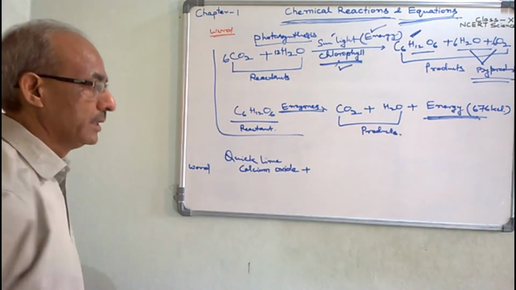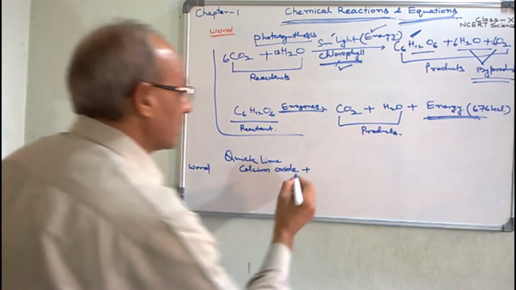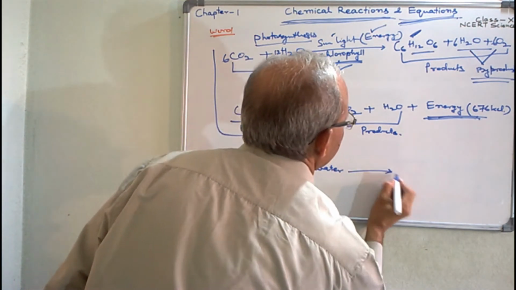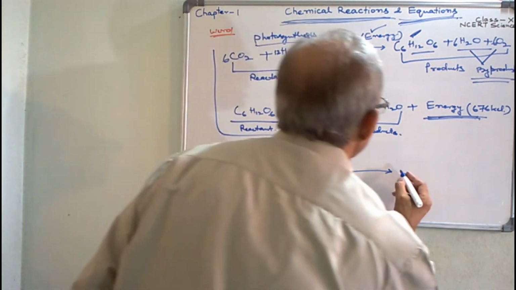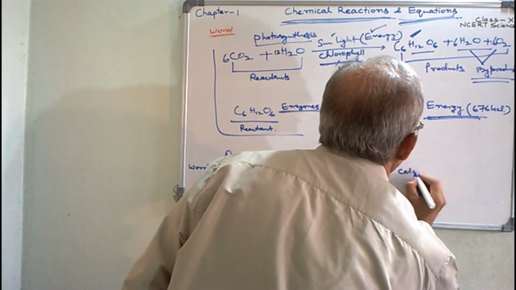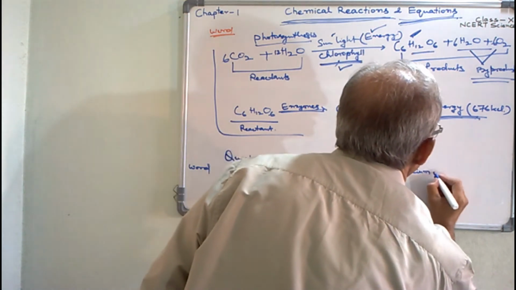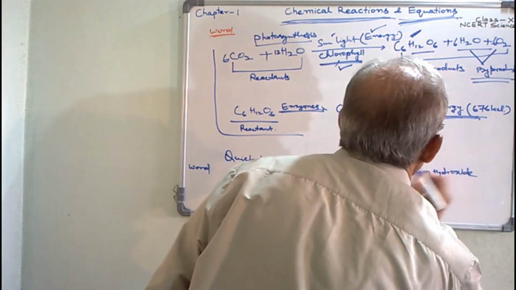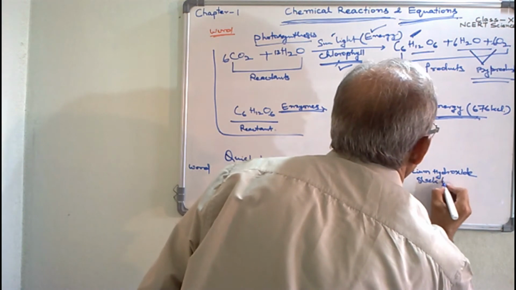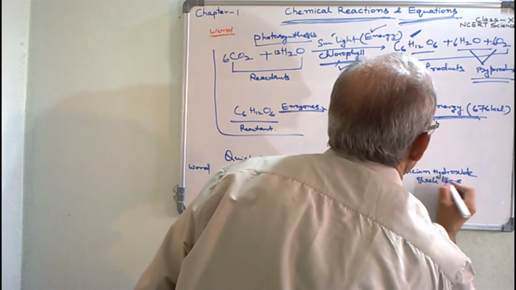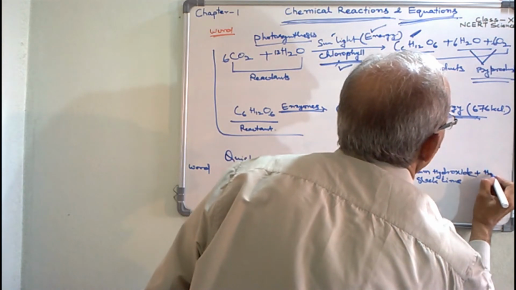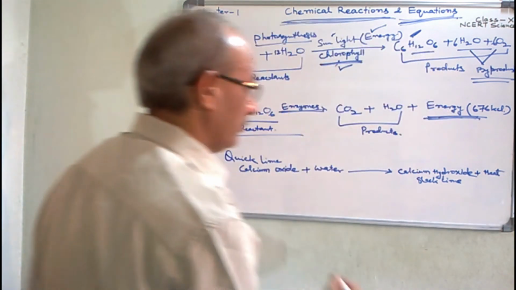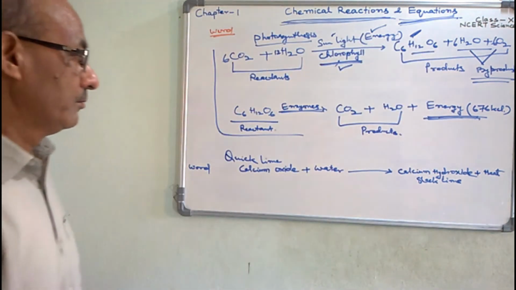Then we will write in symbol form. Calcium oxide plus water. After the chemical reaction, the calcium hydroxide or slaked lime is produced, and here heat is evolved, heat is generated.